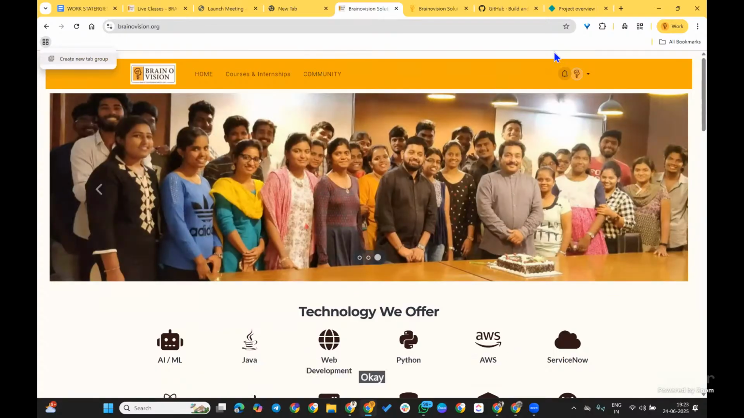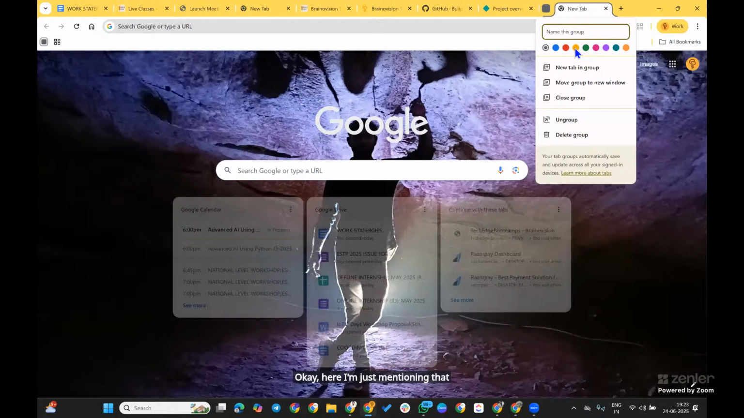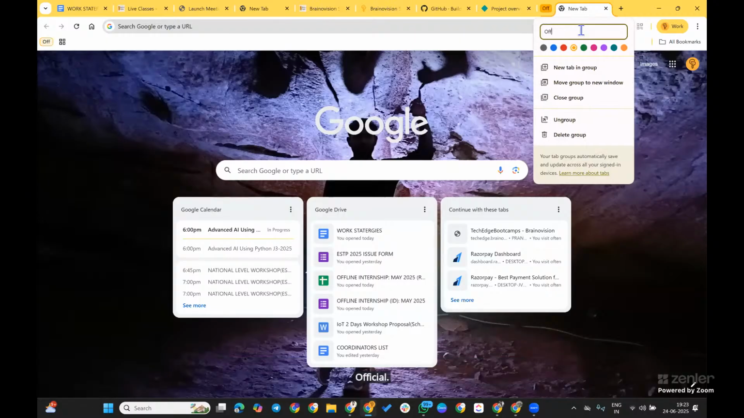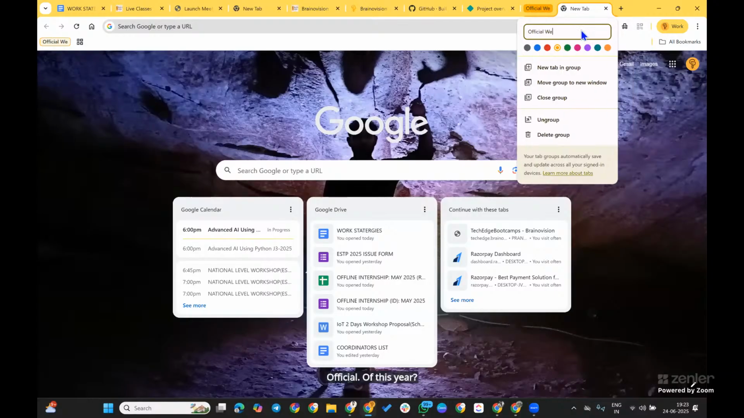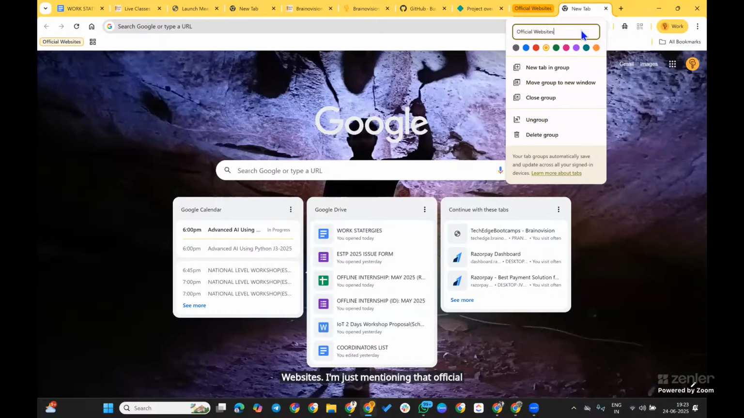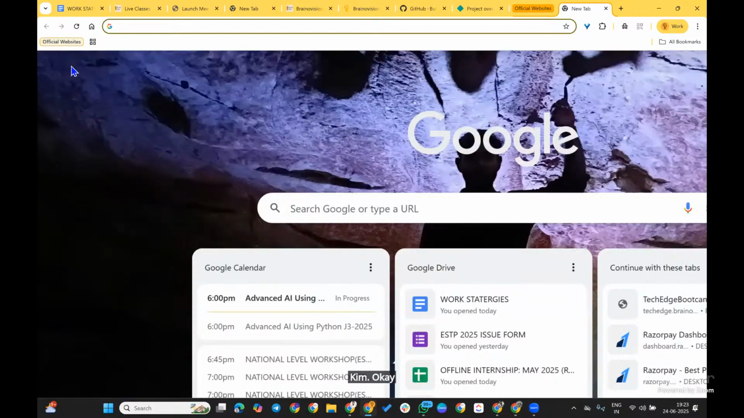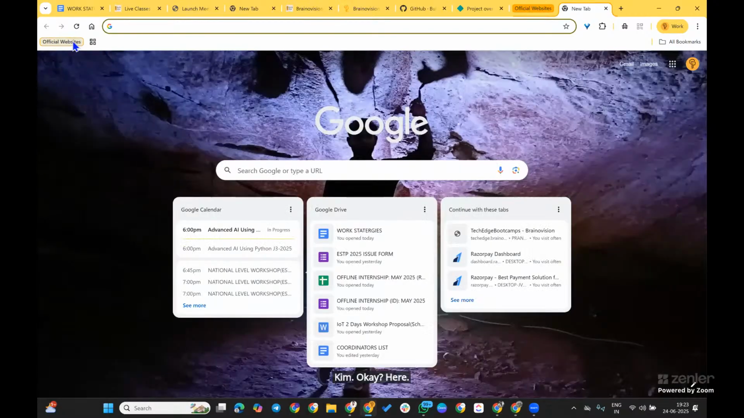Here, for the Brainovision website, I'm choosing the orange color, and I'm giving the name official websites. You can see here, the official websites tab came here.